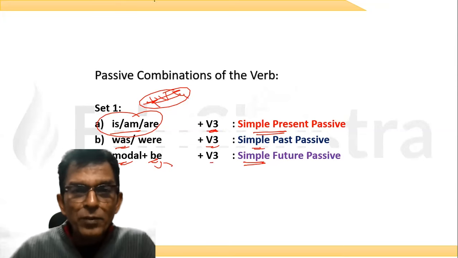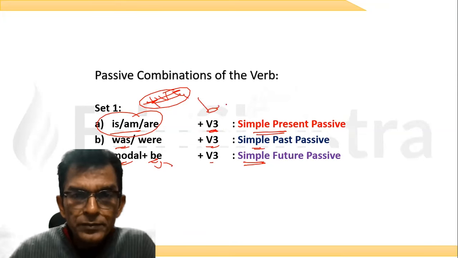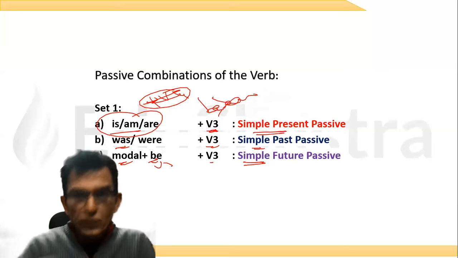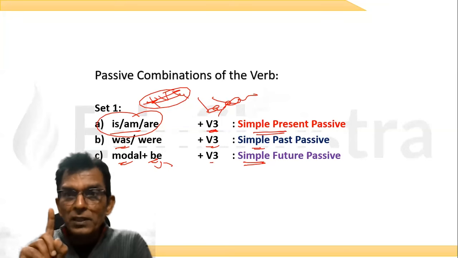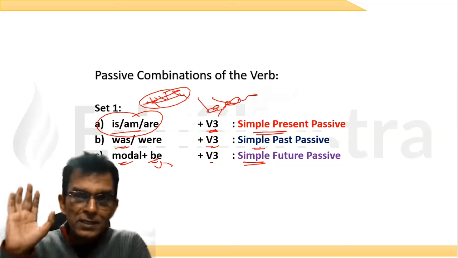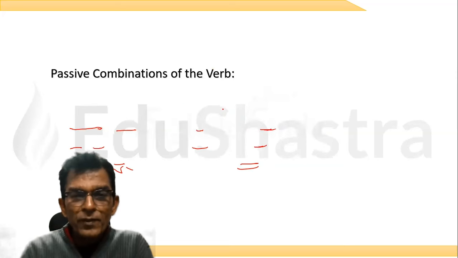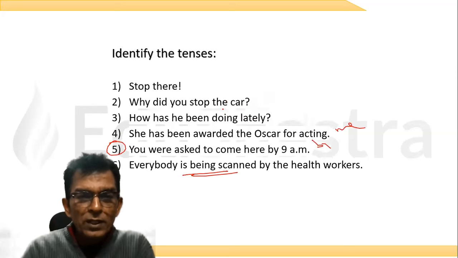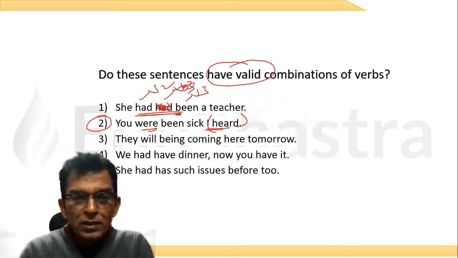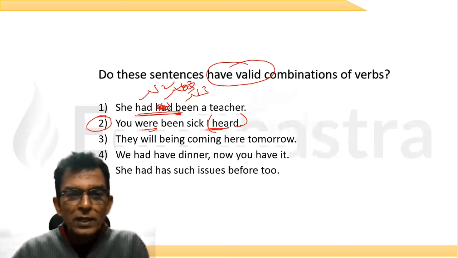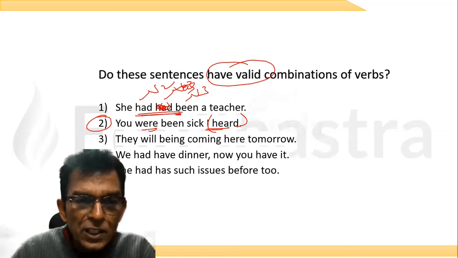This V3 cannot be been. Remember. This V3 in the first set cannot be been. It can be anything else. It cannot be been. Okay. So now come to the next one. Everybody is not there. Now that is done. And here, last one. We had have dinner. Is this possible?